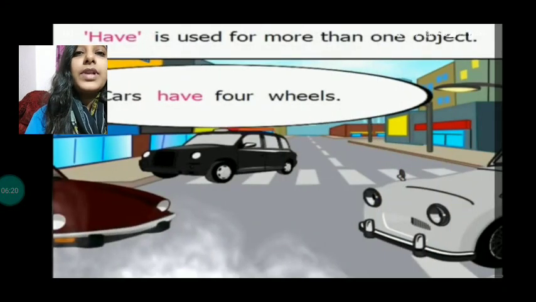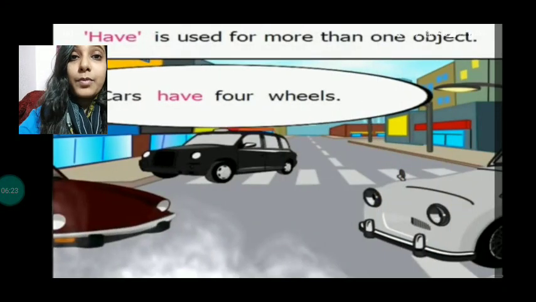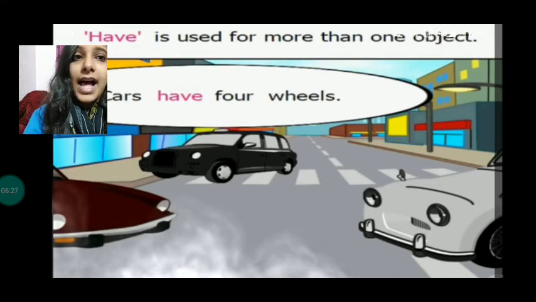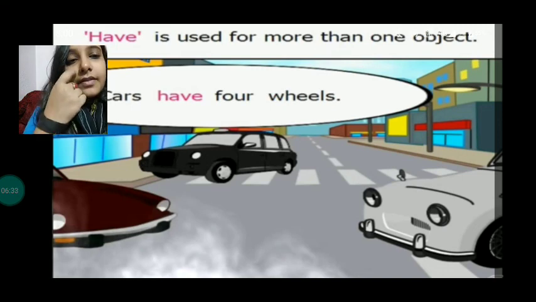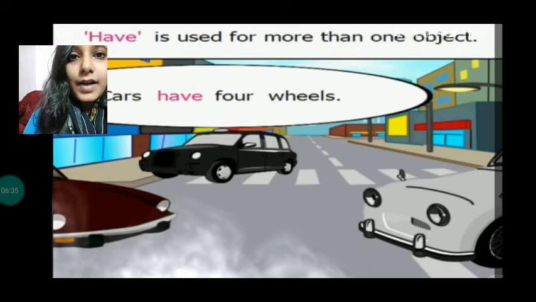Have is used for more than one object. When we are talking about more than one thing, we use have there. Like cars have four wheels. So we have added s with car, that makes it more than one, right? So we are talking about more than one car, so we will use have here. Cars have four wheels. Okay.